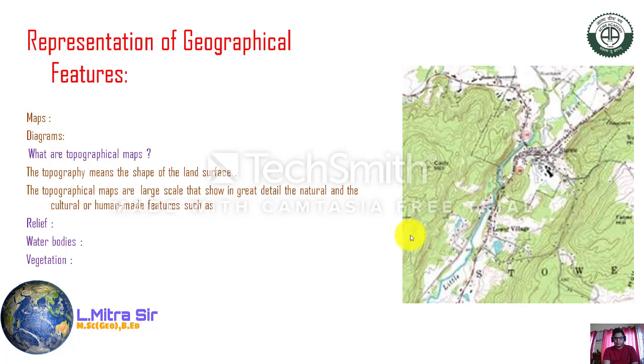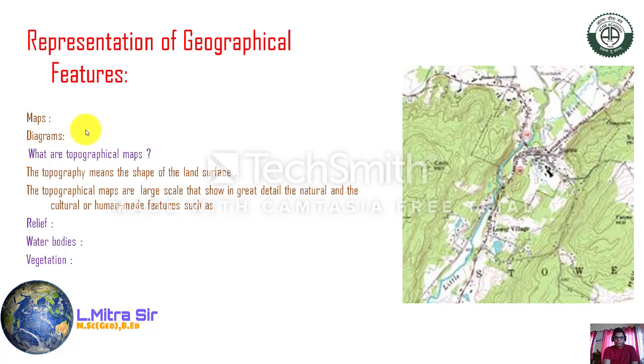Today we are going to start a very vital chapter, that is the representation of geographical features. This chapter should be taught face to face, but there is no scope to do so, so I am arranging this class as a video.